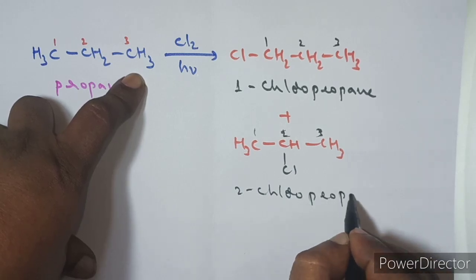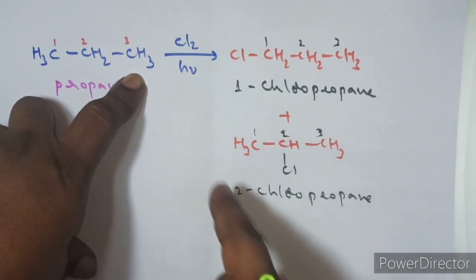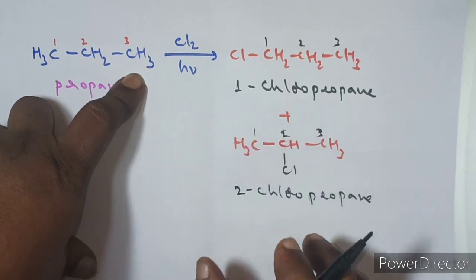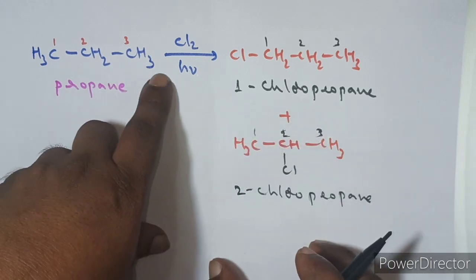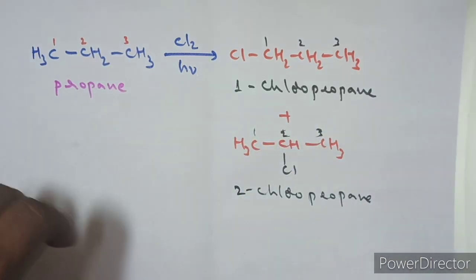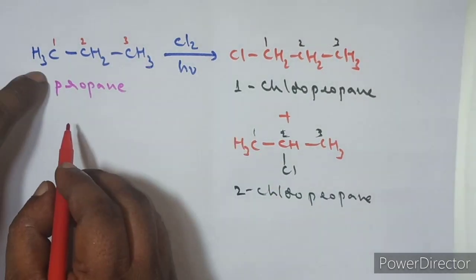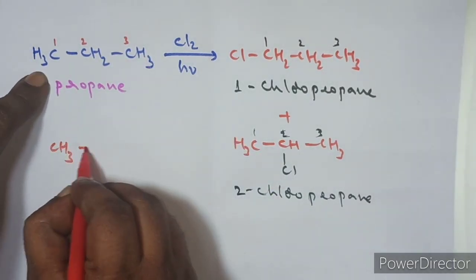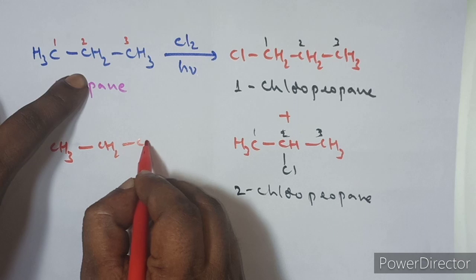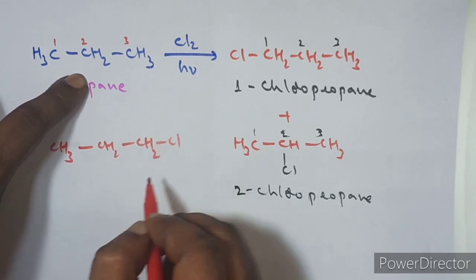So tell me, 1-chloropropane and 2-chloropropane, same or different? IUPAC names are different. Therefore, these two are different compounds. Now again, if you replace a hydrogen from here, let me write here. Here is a CH3, next is CH2, and out of the 3 hydrogens, one hydrogen is replaced by the chlorine.